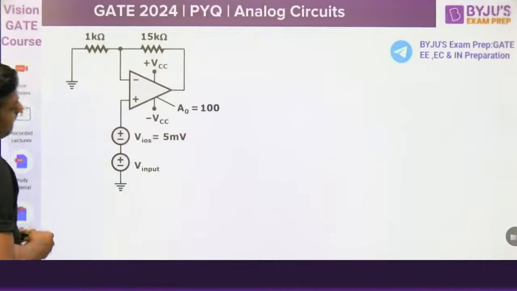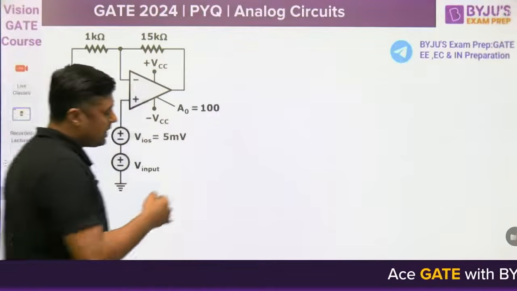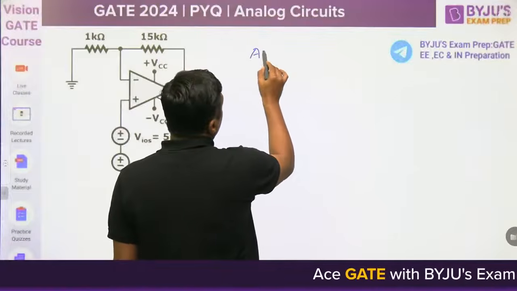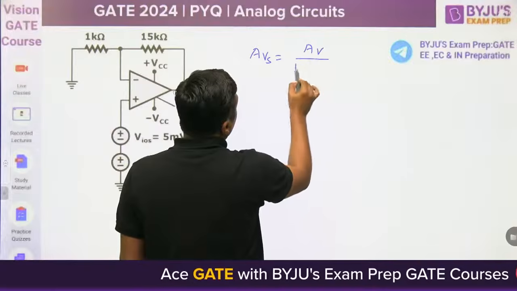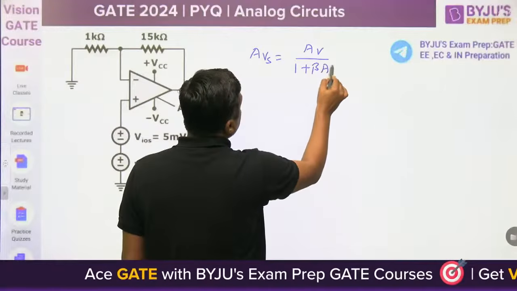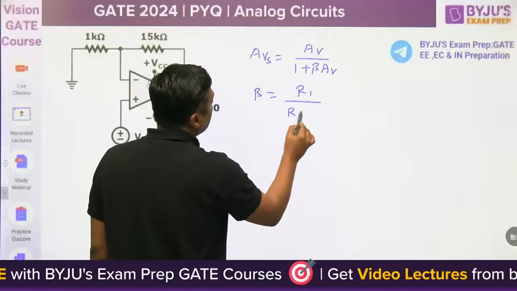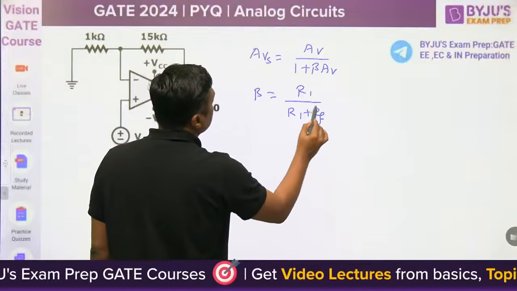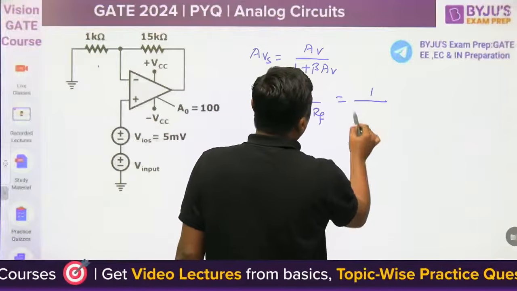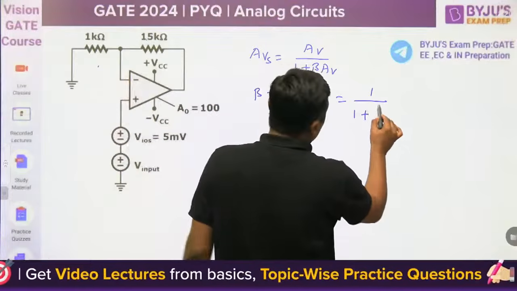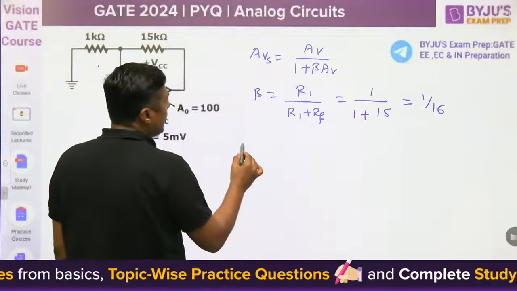If it is a practical operational amplifier, then you can write what is the gain for the practical: AV, open loop gain, upon 1 plus beta AV. That is the gain. And what is the beta here? R1 upon R1 plus RF. R1 is 1 kilo ohm, and RF is 15 kilo ohm. What is the value of the beta? 1 by 16. Then what will be the gain?